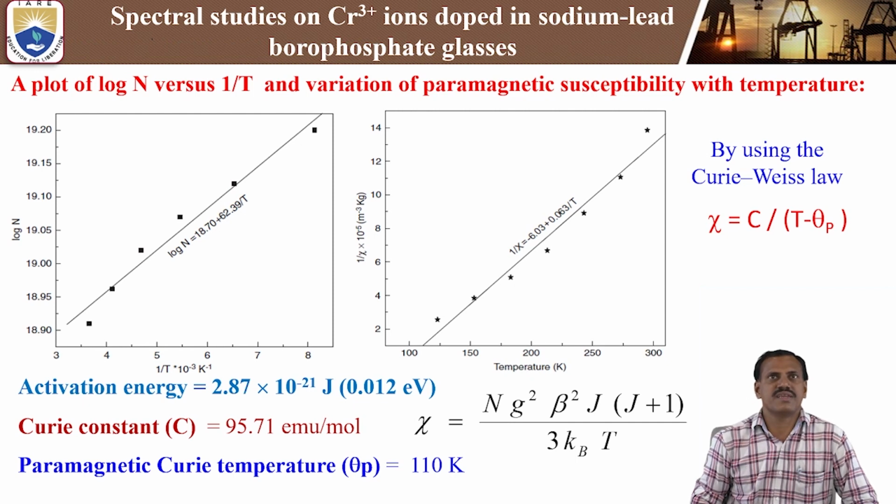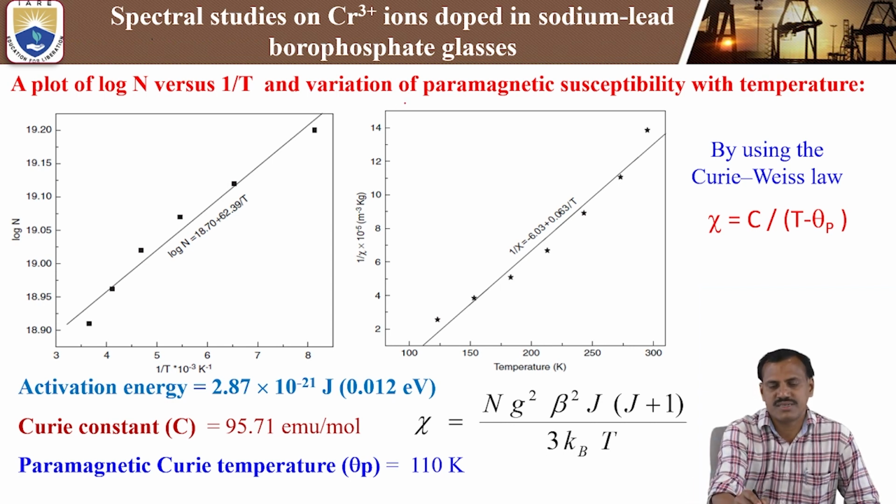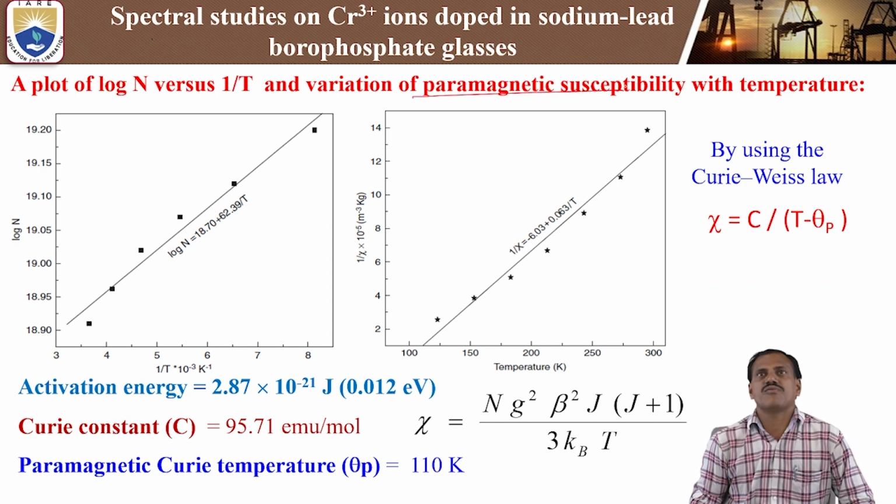Using the same EPR data, we can analyze a plot of log N versus 1 by T. At the same time, we can study the variation of paramagnetic susceptibility with different temperatures.